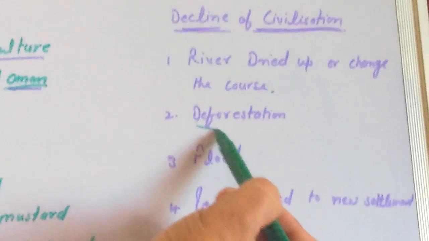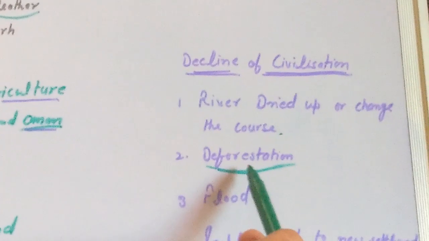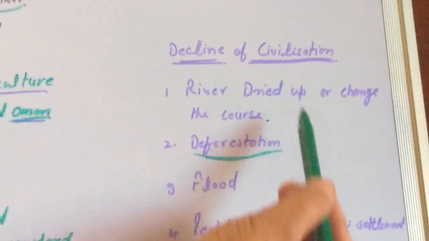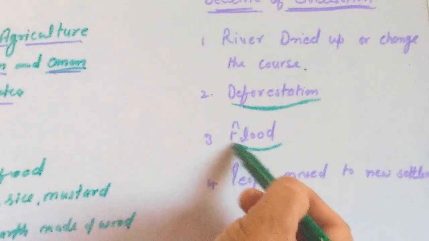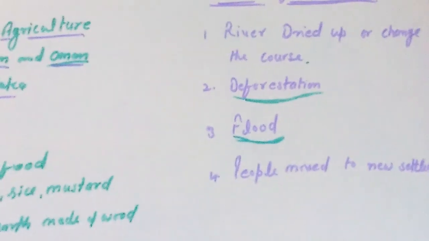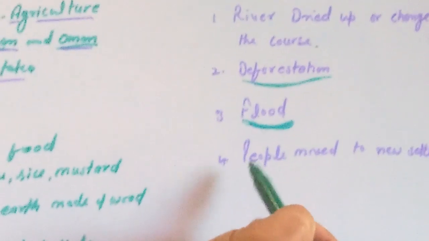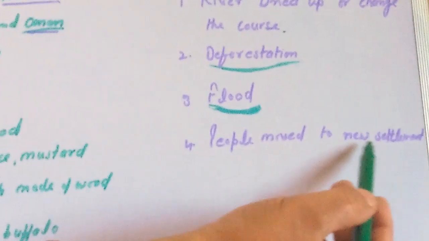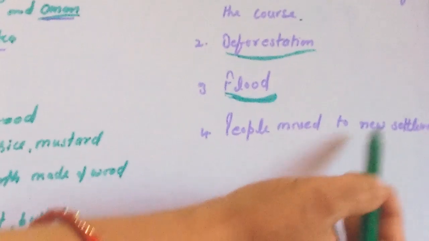Some give the idea that due to deforestation, this civilization declined. Flood was also a reason. Due to floods, it declined. Or some of the historians gave their ideas that people moved to new settlements.